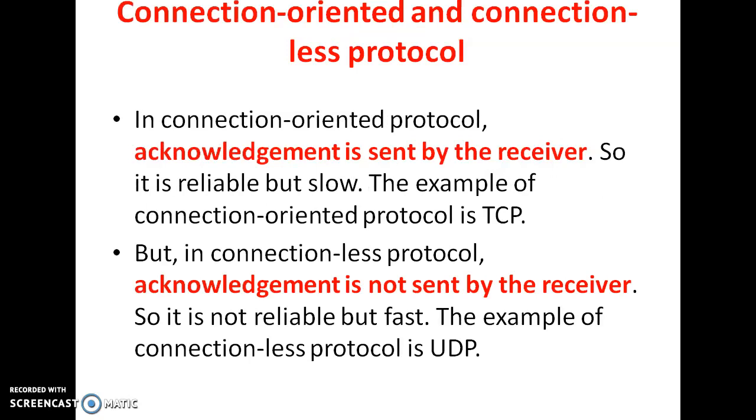Connection oriented and connectionless protocol. In connection oriented protocol, the acknowledgement is sent by the receiver, so it is reliable but slow. The example of connection oriented protocol is TCP, Transmission Control Protocol. Whereas in connectionless protocol, acknowledgement is not sent by the receiver, so it is not reliable but it is fast. The example of connectionless protocol is User Datagram Protocol, UDP.